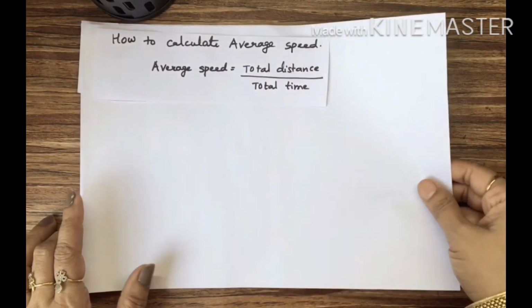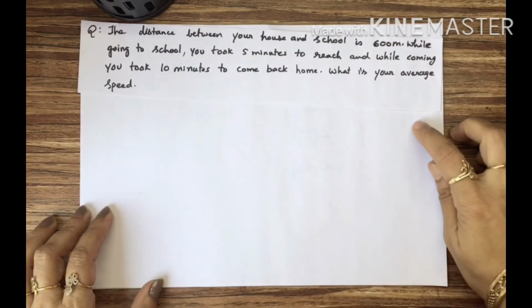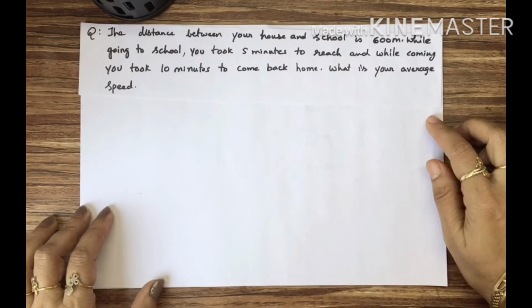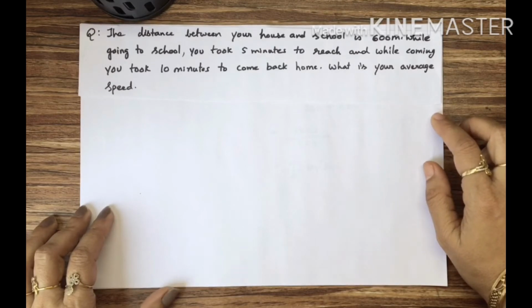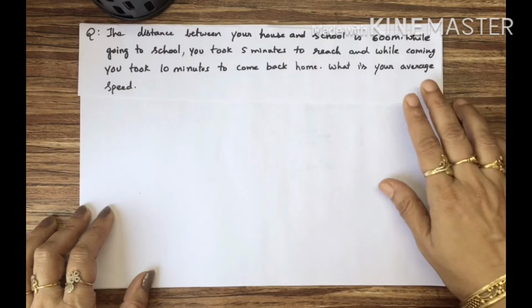Okay, now take a simple example. The distance between your house and school is 600 meters. We have taken the distance in meters as a unit. While going to school you were in a hurry, you took only 5 minutes to reach the school, and while coming you were tired and relaxed, so you took 10 minutes to come back home. What is your average speed?